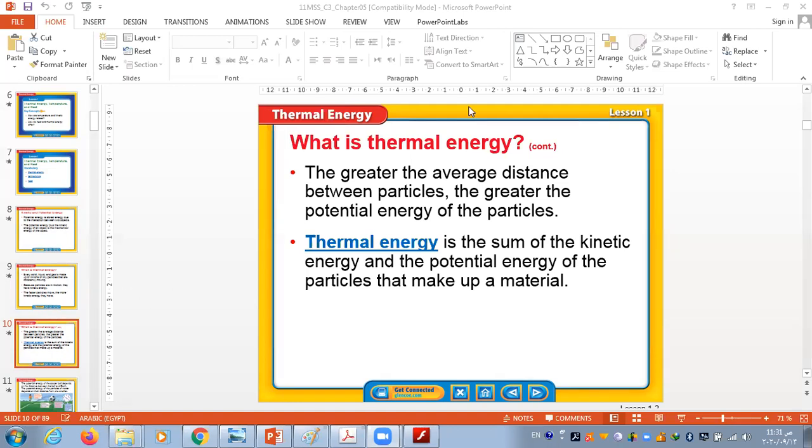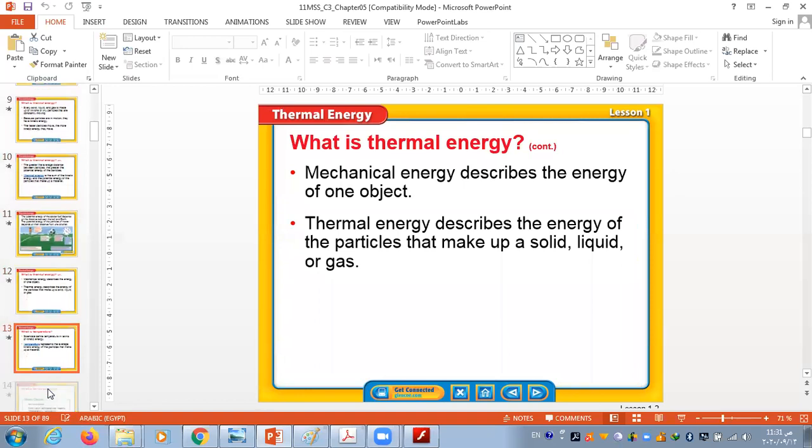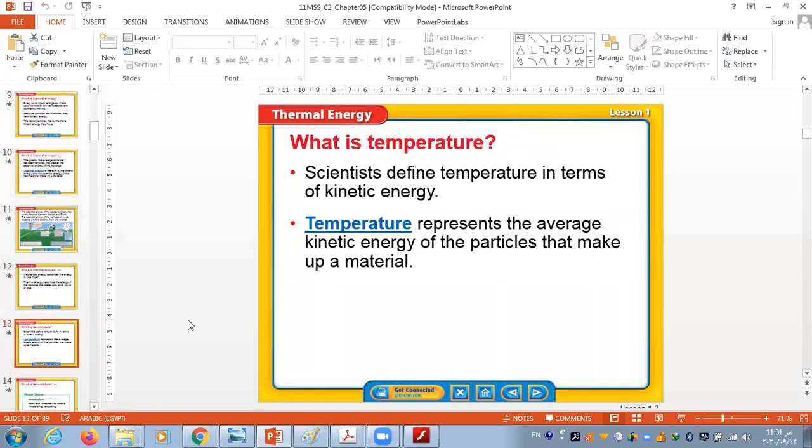Then we talked about temperature. Can you remind us what is temperature? Okay, Hassan. Yes, mister. Temperature represents the average kinetic energy in the particles. Yes, average kinetic energy of the particles. Excellent, Hassan. And we said if we have a solid and a liquid at the same temperature, like ice and